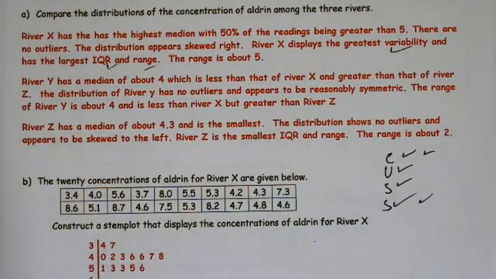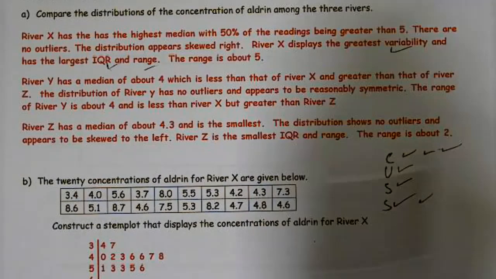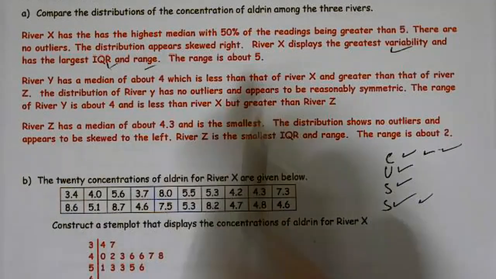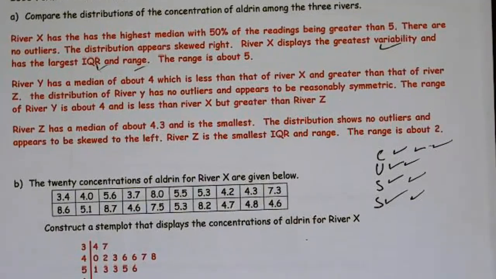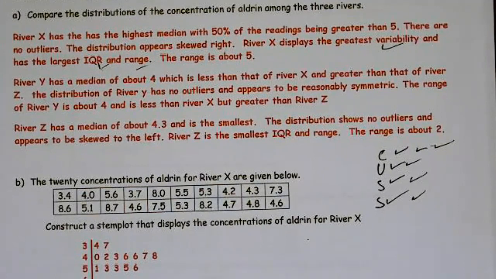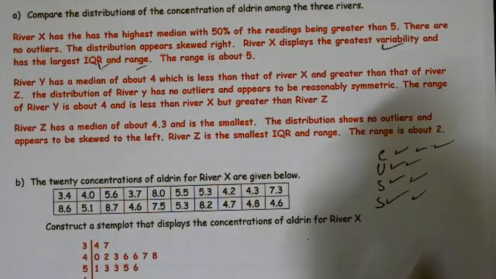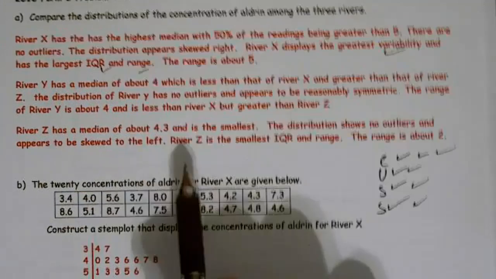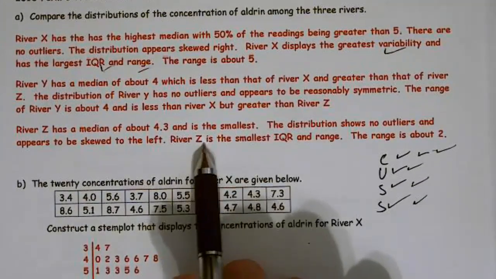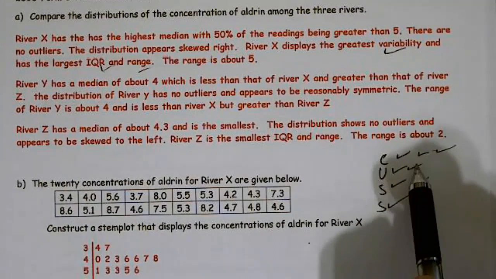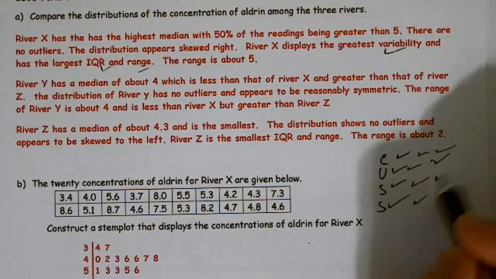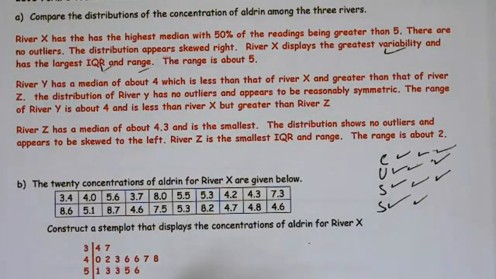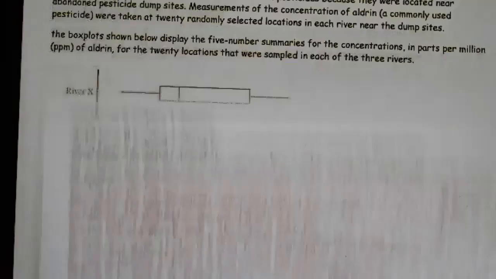On River Y, median of 4. Checked it off. All right. No outliers. Checked off unusual. Reasonably symmetric. Got the shape. The range of River Y is about 4 and is less than River X. So I've talked about spread, so I've taken care of that. River Z has a median of about 4.3. Took care of center. The distribution, no outliers, and appears skewed. Taking care of unusual and shape. And has the smallest IQR. All right. So basically, I made the full comparison.